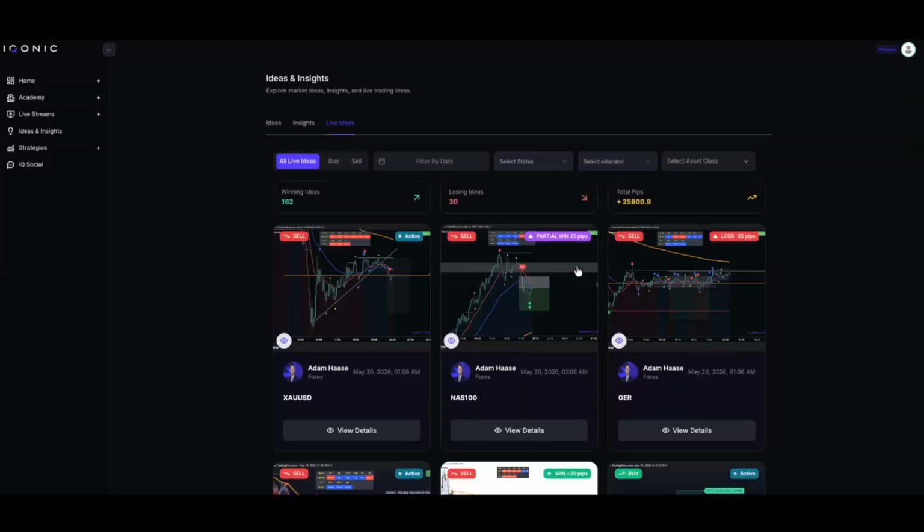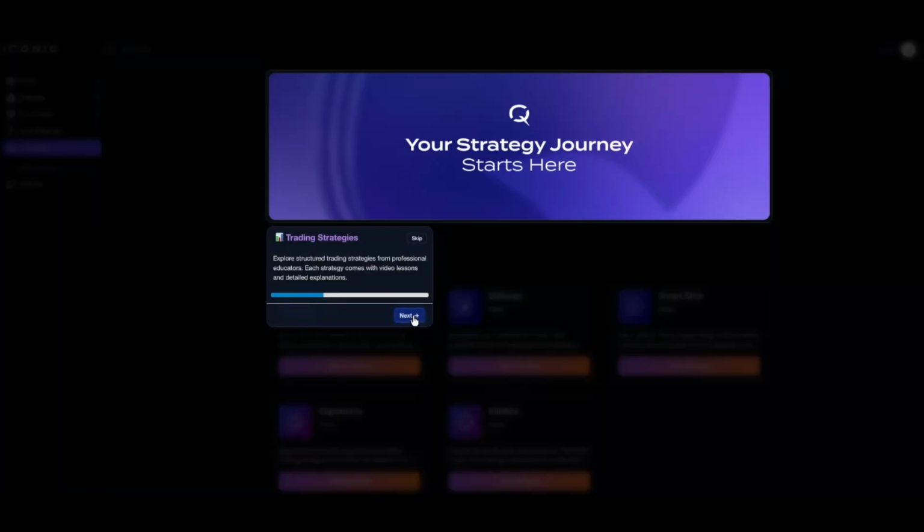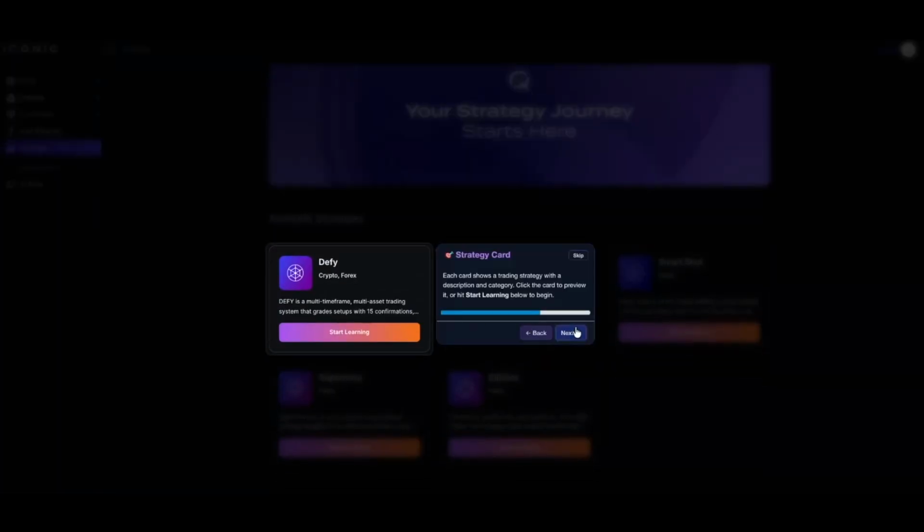You'll also find a full overview of our educators, allowing you to save your favorites and easily follow their content and updates. Once you've explored the Academy, you can continue into our strategy section, where different educational trading strategies and frameworks are available to study and explore based on your personal interests and trading style.